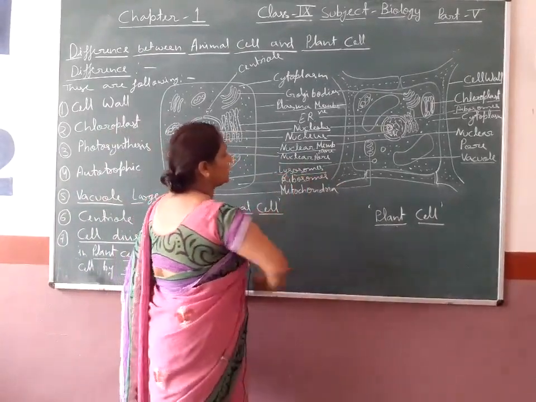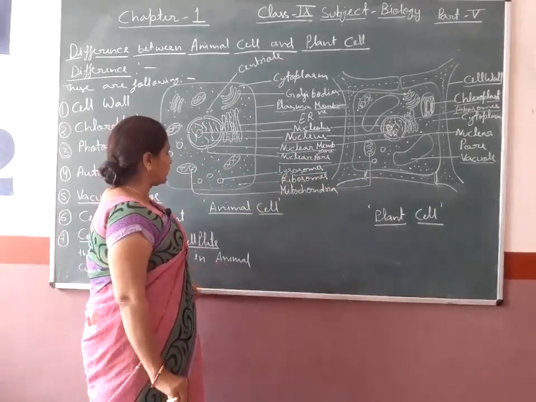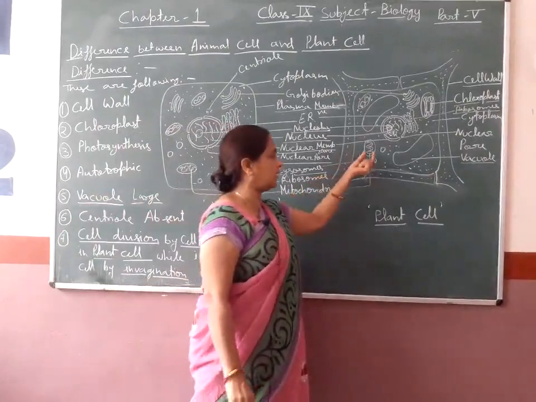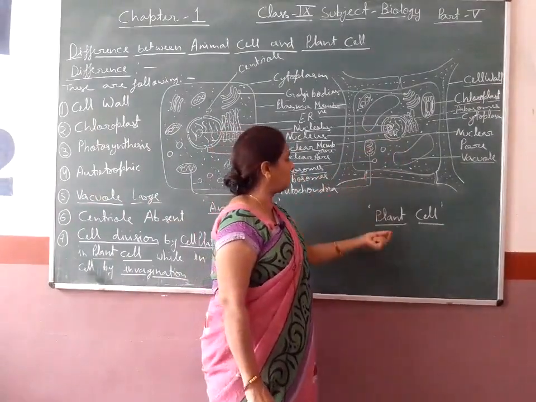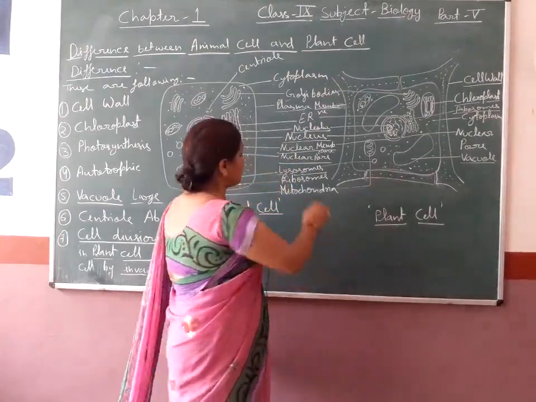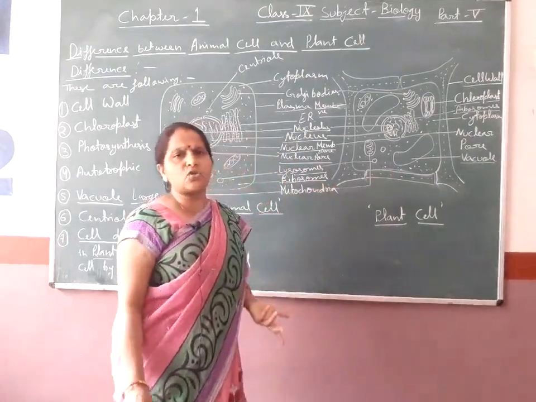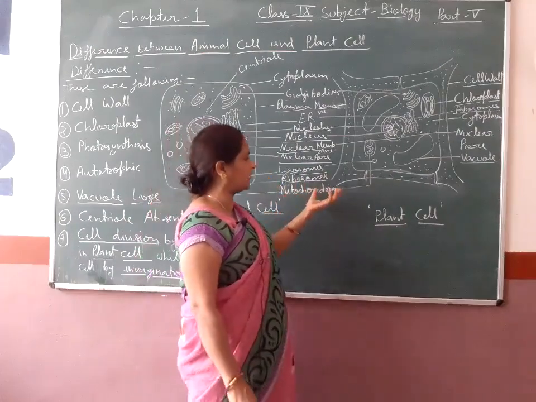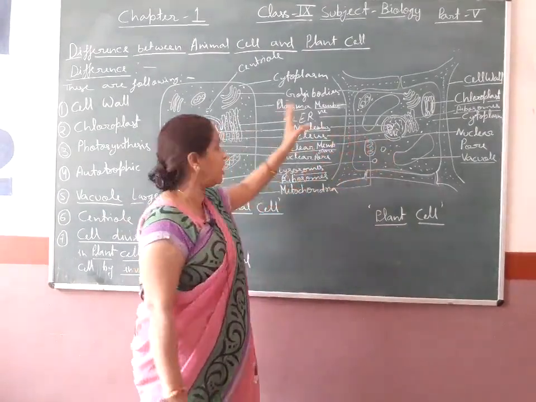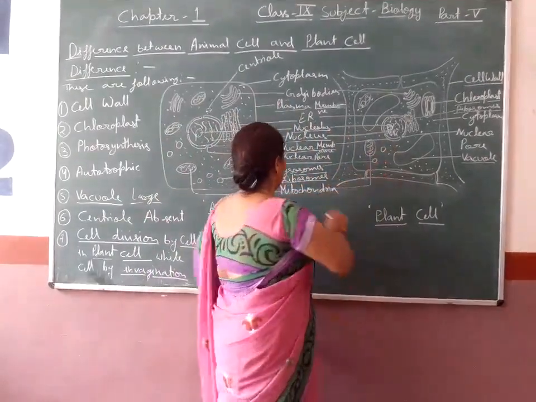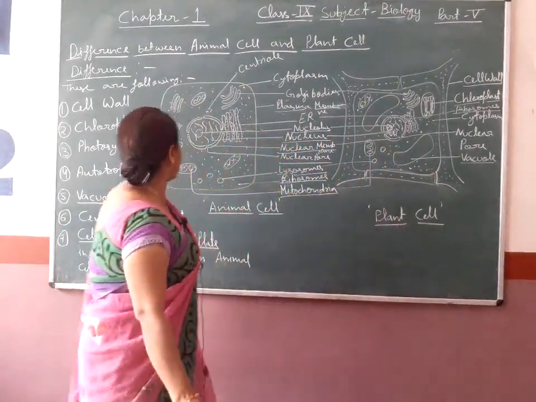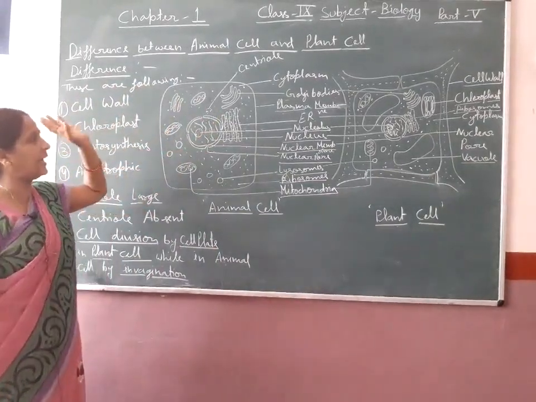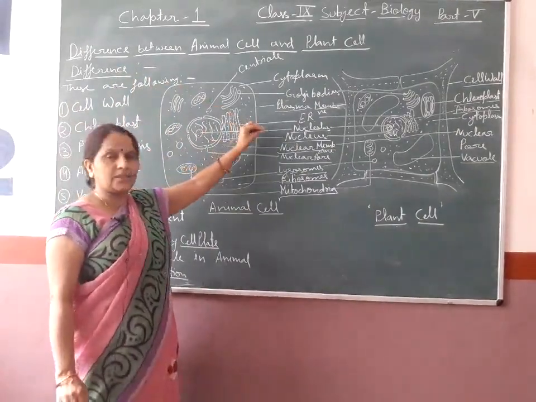Lysosomes are also present in plant cells and animal cells, but their number is greater in the animal cell, and they are rarely found and fewer in number in the plant cell. And ribosomes are present; since it is a eukaryotic cell, it is a very advanced condition. So 70S and 80S ribosomes are found in both the eukaryotic plant cell and animal cell, and then mitochondria. So this is the difference between the plant cell and animal cell which is clearly seen on the blackboard.